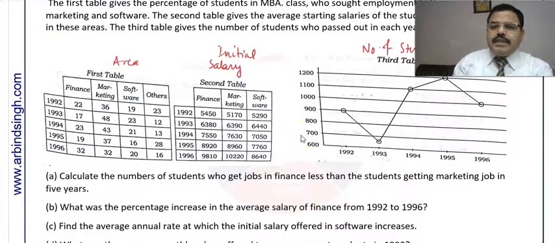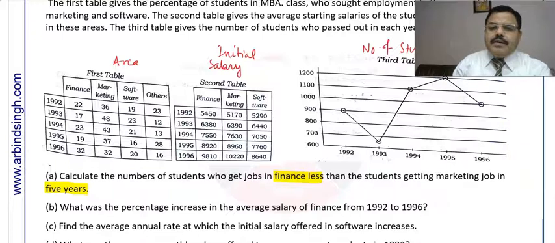Now we have to look at the question. What is asked in this question? Calculate the number of students who got a job in finance, less than the number of students getting a marketing job, in 5 years. So we have to calculate the total 5-year sum of the number of students who got a job in finance.